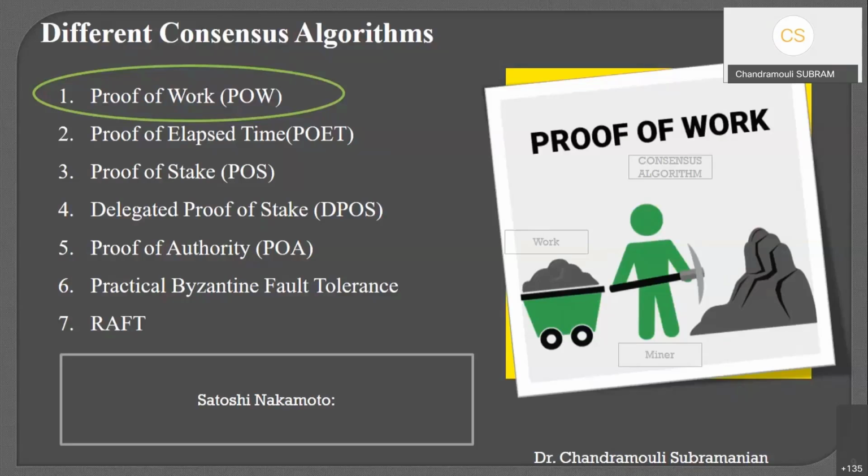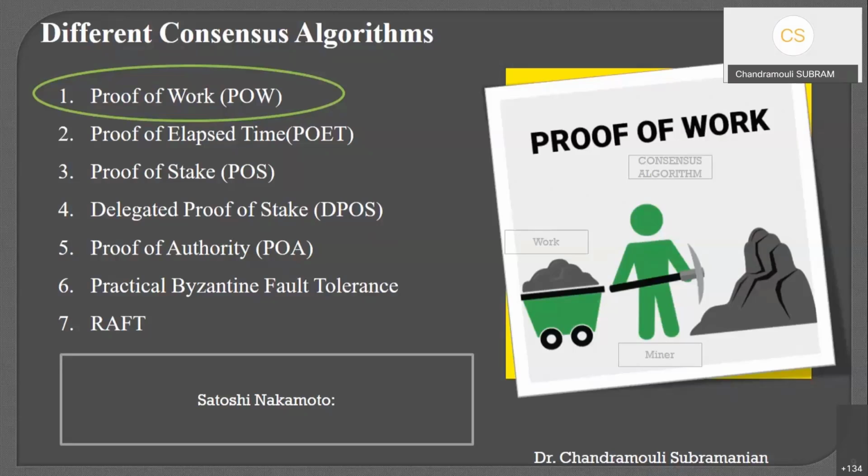So I created a hash from all the things, including the timestamp and including the nodes. The timestamp also keeps on changing every second, nanoseconds keep on changing, and with that only I'm creating a hash. And that hash value is lesser than the target hash. So that is my proof of work.